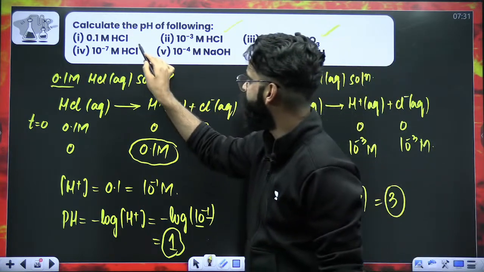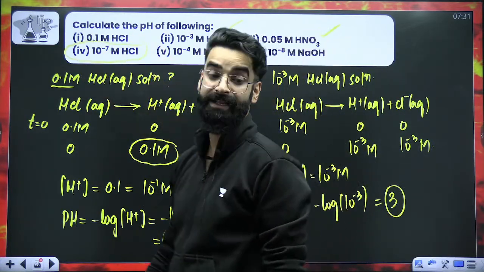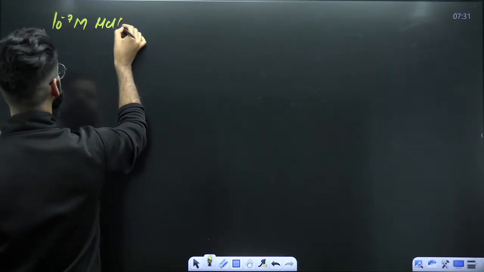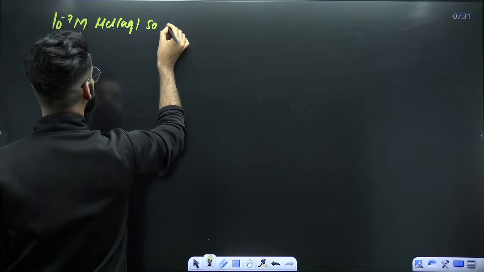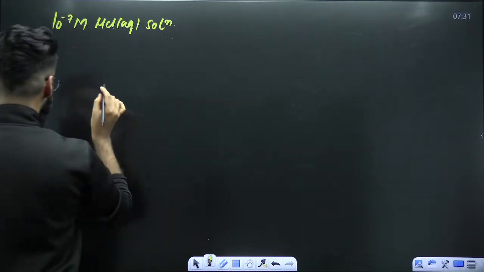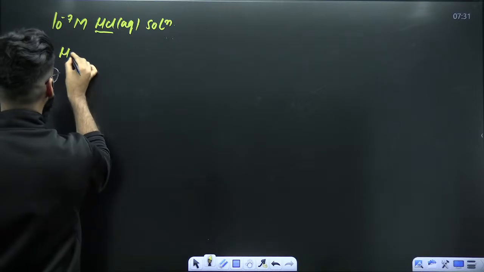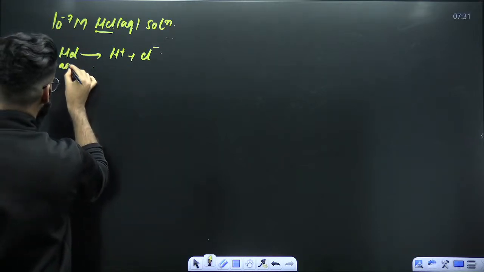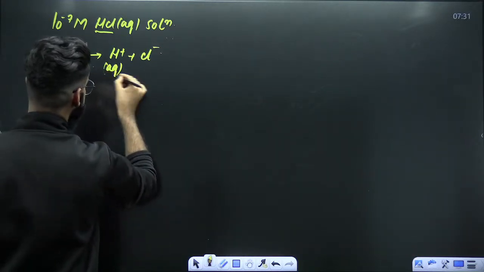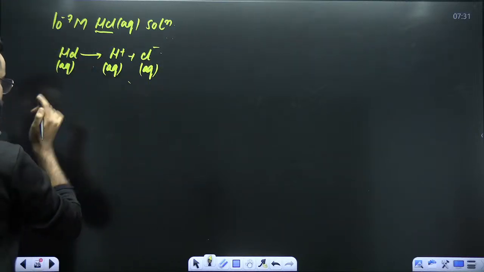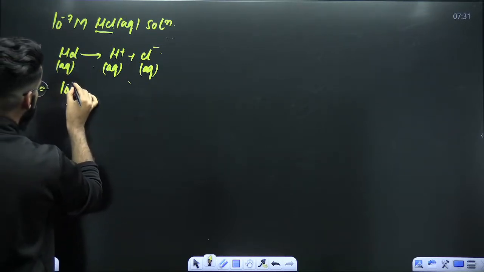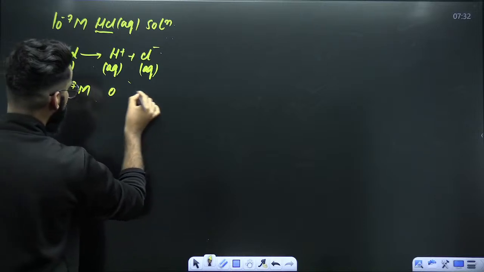Easy. Now, look at this particular case. 10^-7 molar HCl. Now try to understand. Here's a trick. Next case is a 10^-7 molar HCl aqueous solution. Try to understand. First of all, when I introduce HCl into water, this HCl will dissociate into H+ and Cl-. You will get H+ aqueous and Cl- aqueous. Correct? Now, my dear students, at time t equal to 0, what was the concentration of HCl? That was 10^-7 molar. This was 0. This was 0.